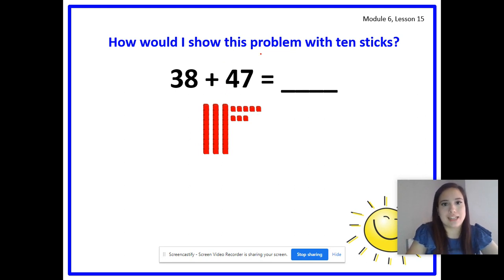Second step was to draw the next addend in an organized way. And what's our next addend? Get ready. Yes, 47. 47 has how many tens and ones? Get ready. Yes, 4 tens, 7 ones. Very good, boys and girls. So you are supposed to draw it in an organized way. Make sure that your tens are with your tens and your ones are with your ones. So let's draw the tens.